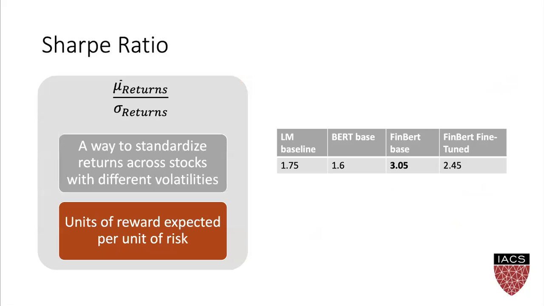A more standardized measure is the Sharpe ratio, which is just the mean of a strategy's return divided by its standard deviation. It's a way to compare performance across stocks and strategies with different volatilities, and it's a common measure in the industry. We see that FinBERT is the best model on the test set, while our fine-tuned model performs second best. All models have positive performance.